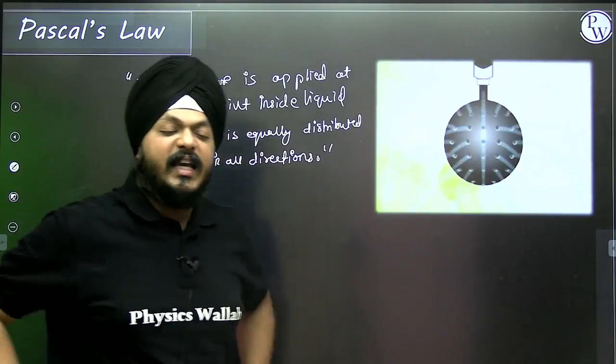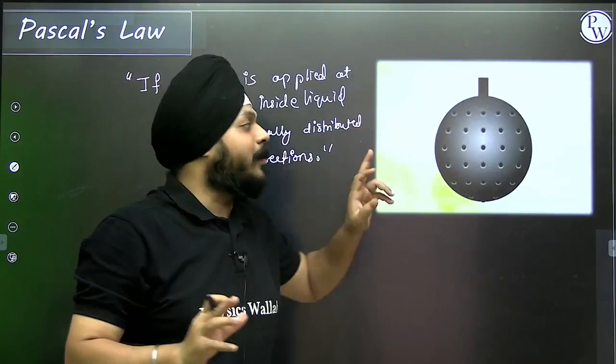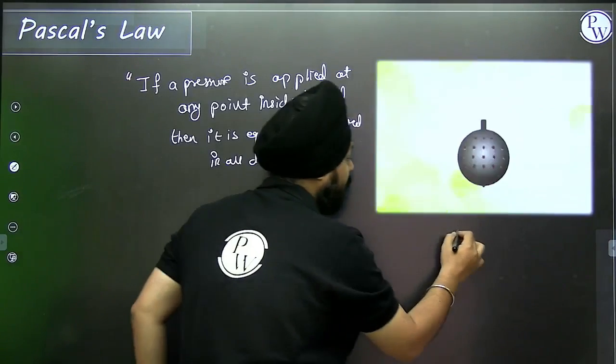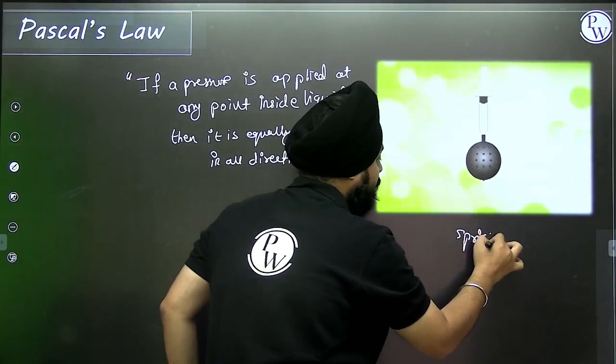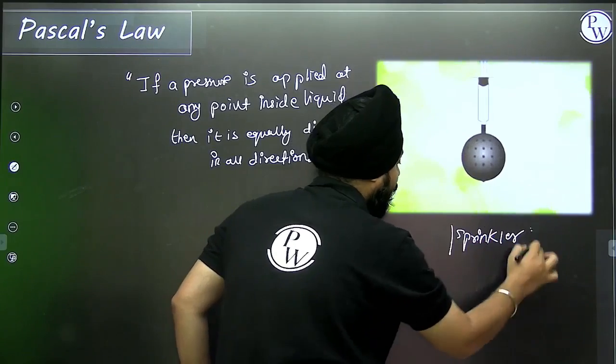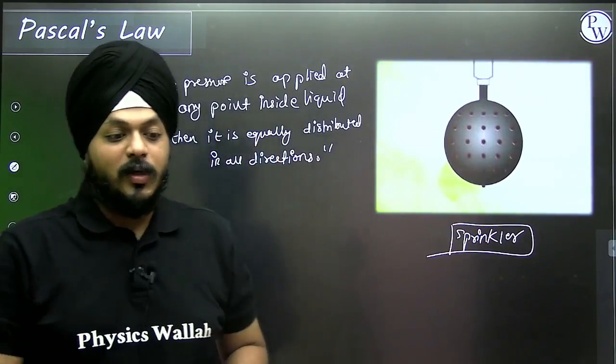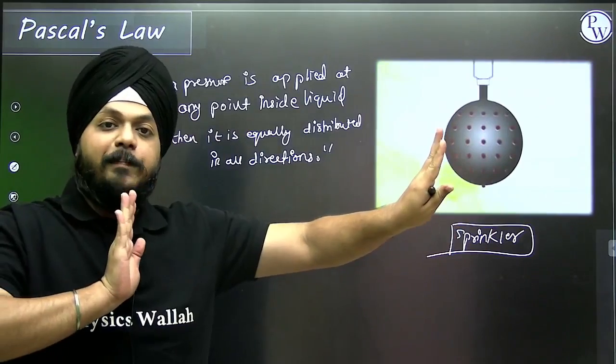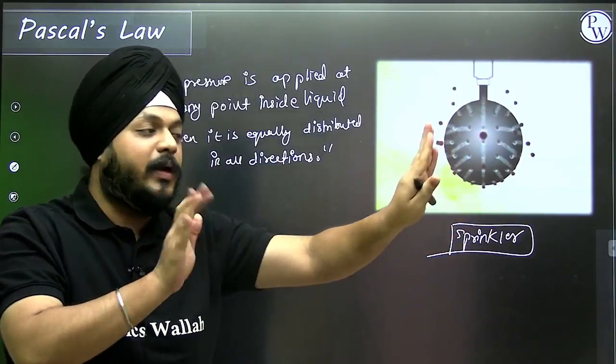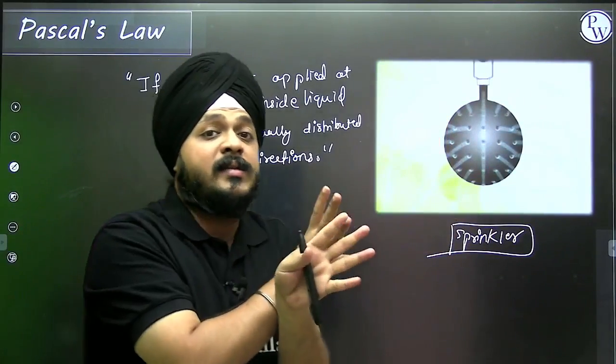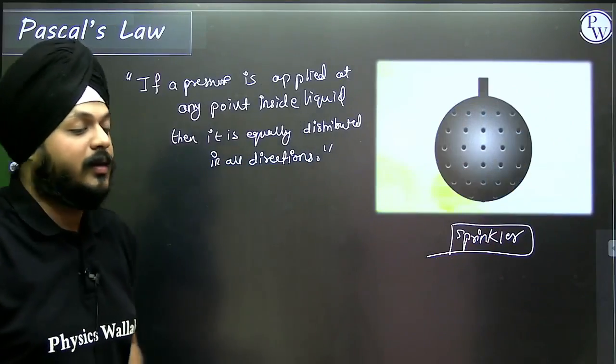The best example is the sprinkler. You have heard about a spray. If you apply pressure at any point inside a fluid, then it is equally transmitted in all directions.